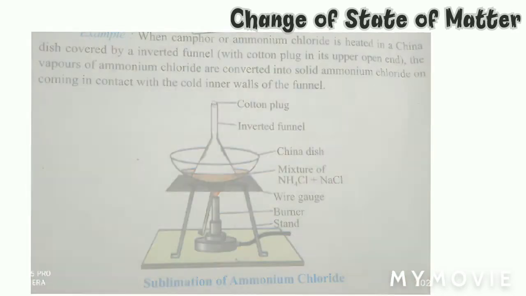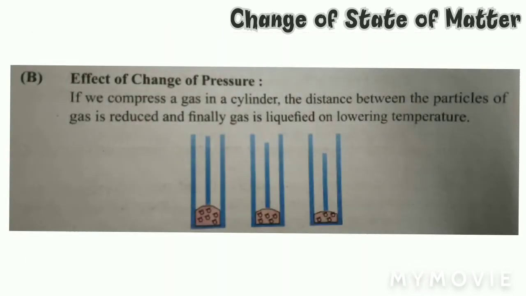अगला हमारा जो दूसरा टाइप था वो था हमारा इफेक्ट ऑफ चेंज ऑफ प्रेशर. तो वो है हमारा if we compress a gas in a cylinder, the distance between the particles of gas is reduced and finally gas is liquefied on lowering temperature.